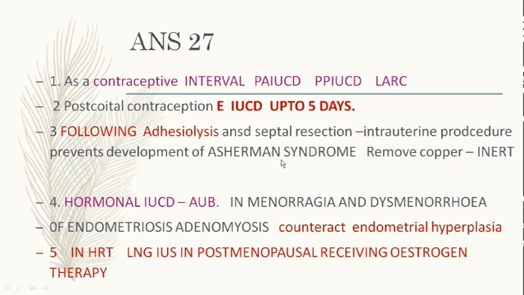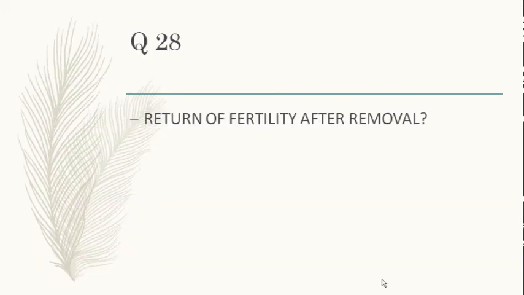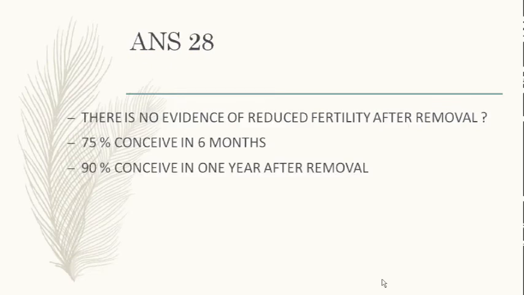Apart from interval, you use it as emergency. Then you use it for adhesiolysis patients. You use hormonal IUCD for AUB and LNG-IUS for HRT in those taking estrogen. So these are the non-contraceptive benefits. Return of fertility after removal, we discussed that there is no evidence of reduced fertility after removal. 75% conceive in 6 months, 90% conceive in 1 year.